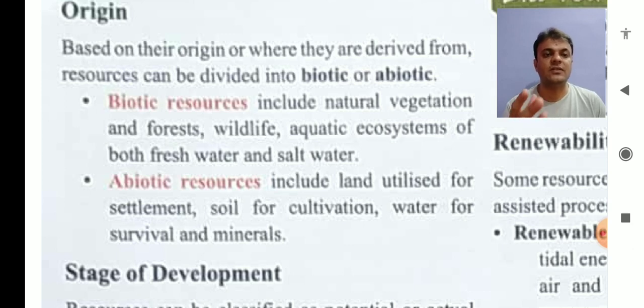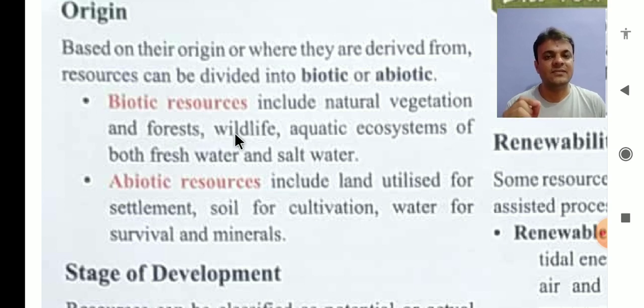Natural vegetation. Now the question comes, how does natural vegetation have life? If something has no life, it cannot grow or shrink or vanish by itself. So natural vegetation is biotic, and forest, as you know, is the treasure of all the natural vegetation.